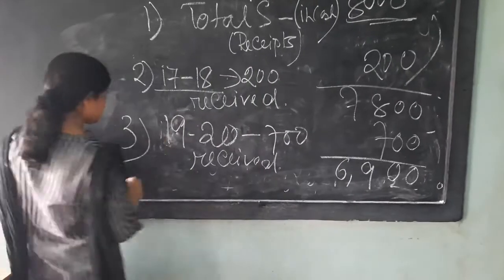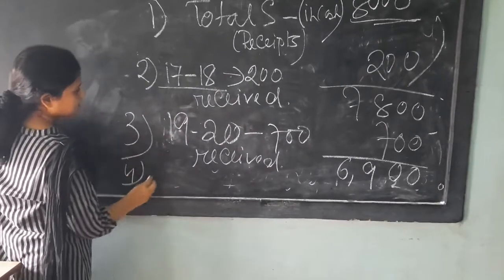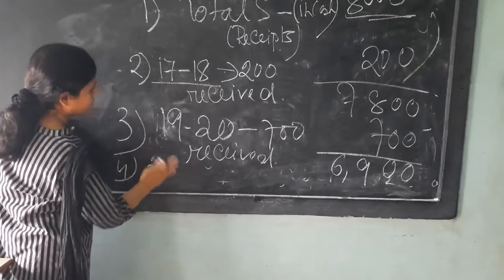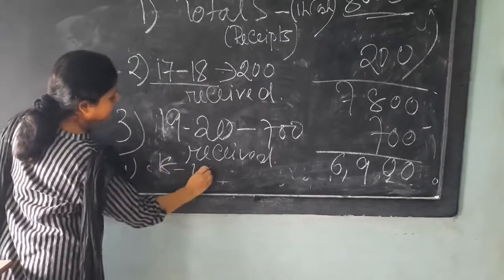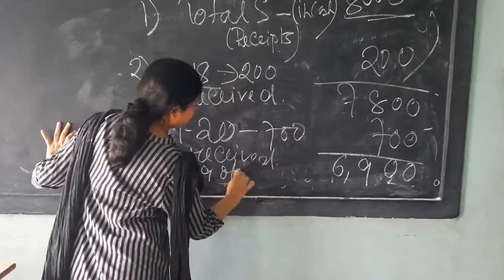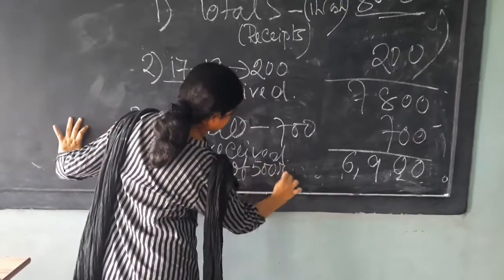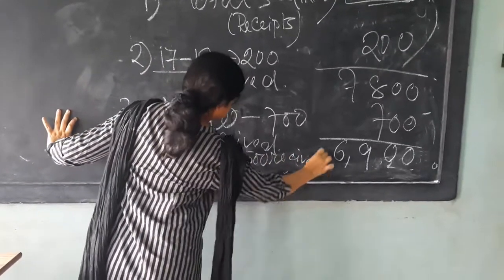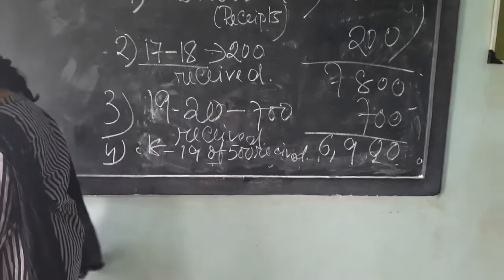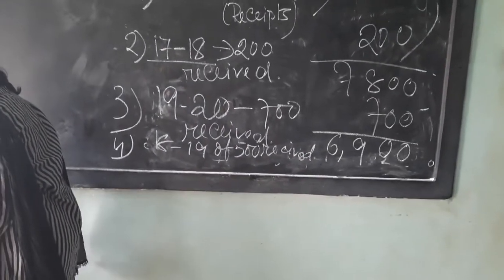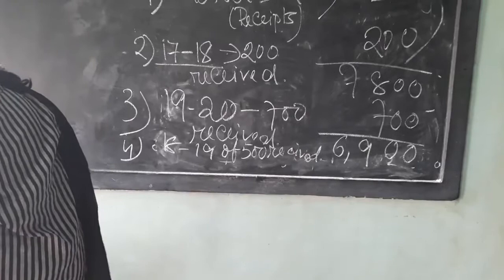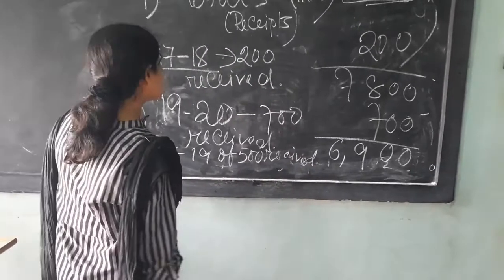Next, subscription of 18-19 of 500 received. So what happened?